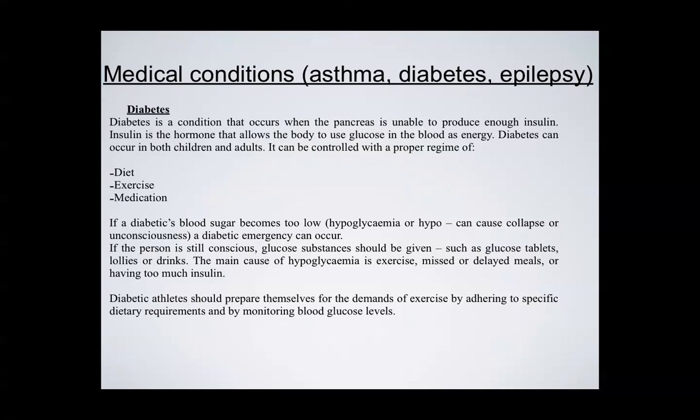And some of the management techniques we need to be aware of here: if the athlete does have hypoglycemia, which is low levels of blood sugar, we need to have the appropriate resources to help them out. Resources would be such things as glucose tablets, some lollies, or even sports drinks, which will allow us to balance out their equilibrium in terms of where their insulin levels would be. If need be, they can pull out of the sport or activity and sit down and rest for a period of time and go and look after themselves and have a drink or have some lollies. By all means, they need to be given the permission to do that.